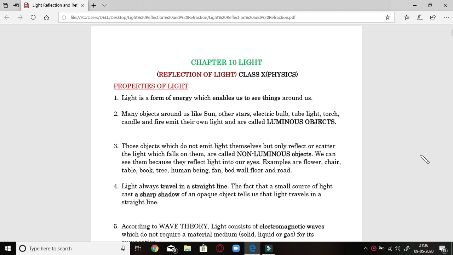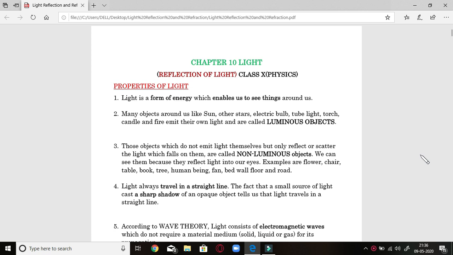First is properties of light. Light is a form of energy which enables us to see things around us. Whatever we see in our room or in our house or in our surroundings, we see because of one form of energy known as light.